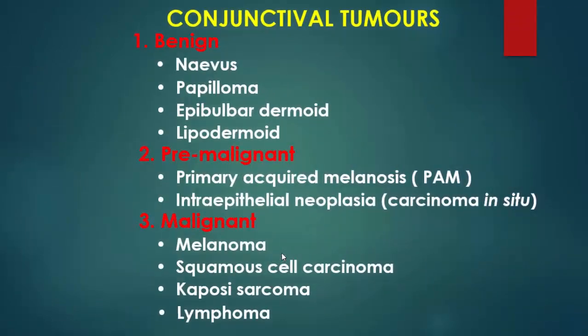Conjunctival tumor classification. It includes benign tumors, including nevus, papilloma, epibulbar dermoid, and lipodermoid, while pre-malignant lesions include primary acquired melanosis and intraepithelial neoplasia, or what's called carcinoma in situ. Malignant conjunctival tumors include melanoma, squamous cell carcinoma, Kaposi sarcoma, and lymphoma.